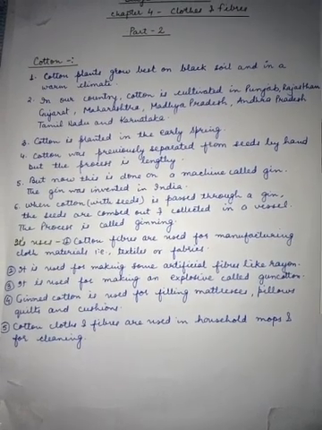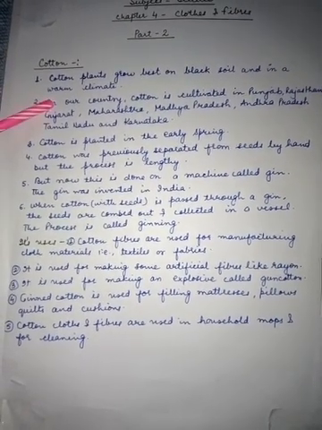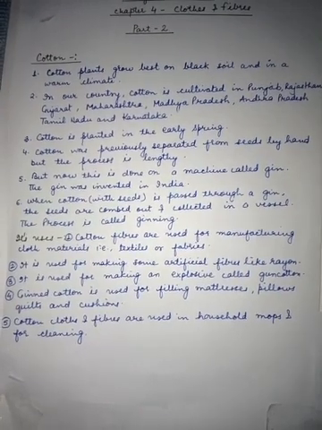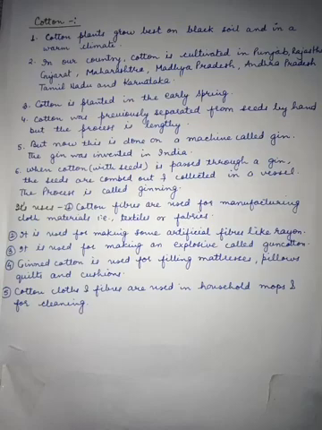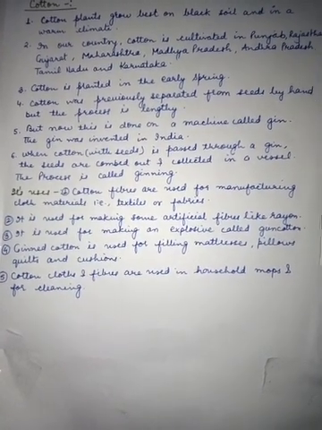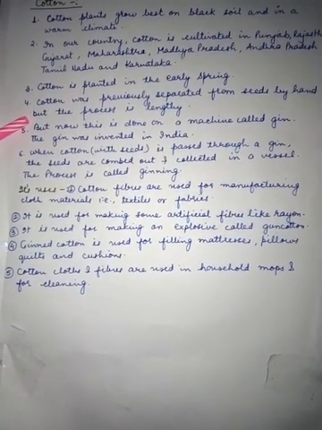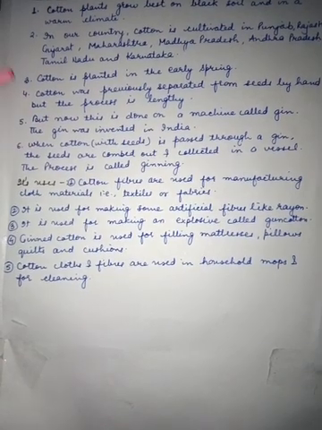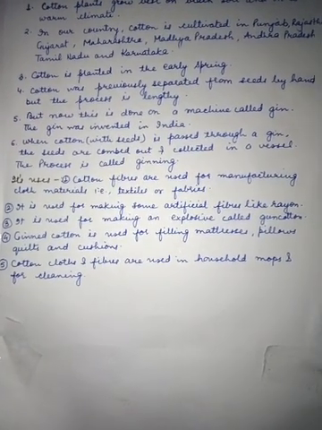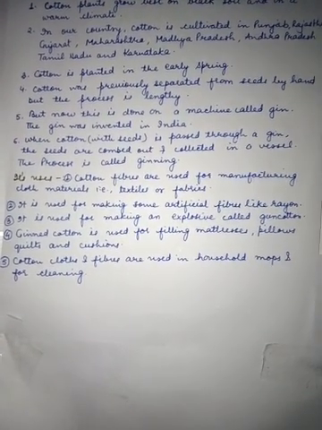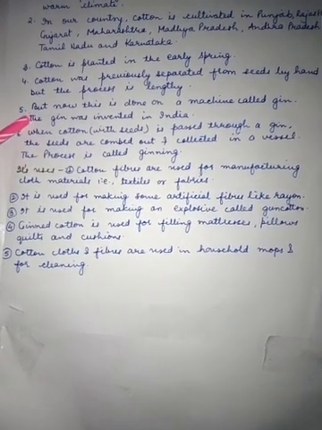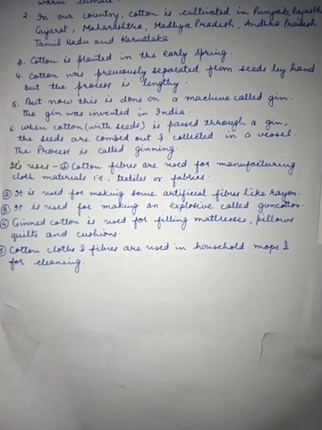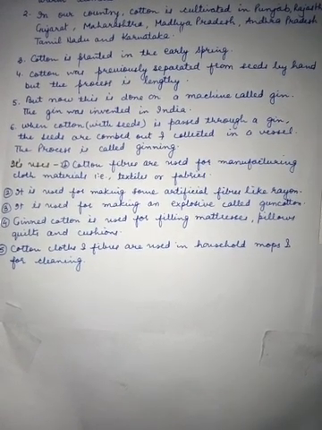Secondly, in our country, in India, cotton is cultivated in Punjab, Rajasthan, Gujarat, Maharashtra, Madhya Pradesh, Andhra Pradesh, Tamil Nadu and Karnataka. Then cotton is planted in the early spring. Cotton was previously separated from seeds by hand, but this process is quite lengthy. So therefore, now this is done on a machine called a gin, and this gin was invented in India.